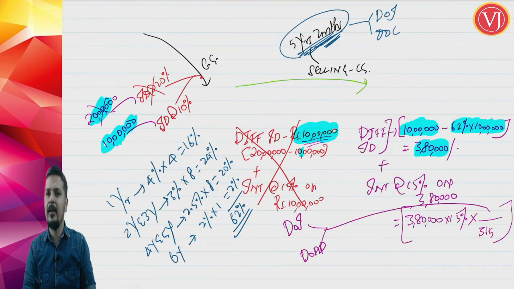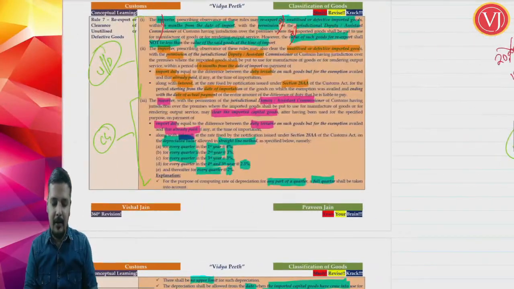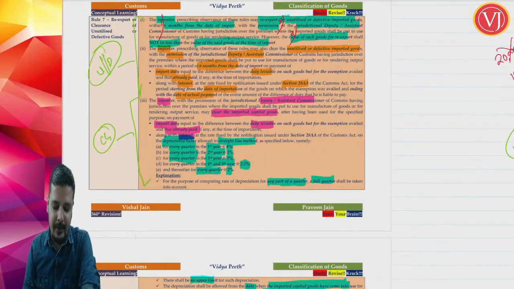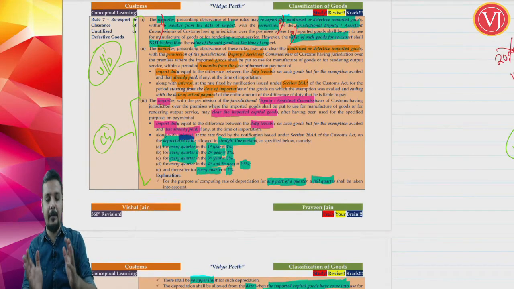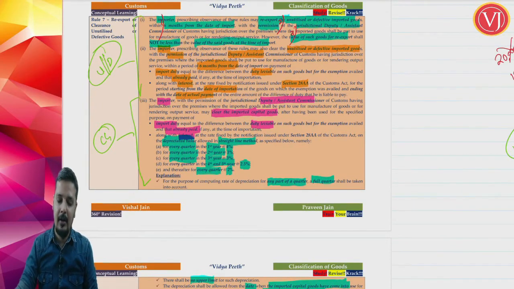Part of the quarter will be treated as a full entire quarter. And friends, when you talk about customs, you are not going with calendar quarters, you are going with flexible quarters.